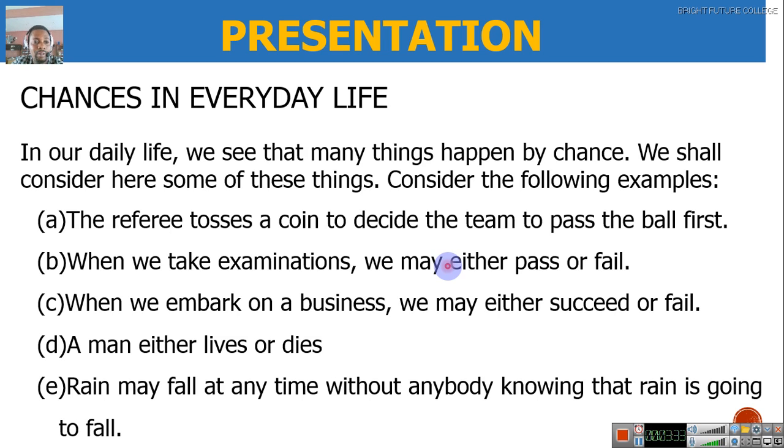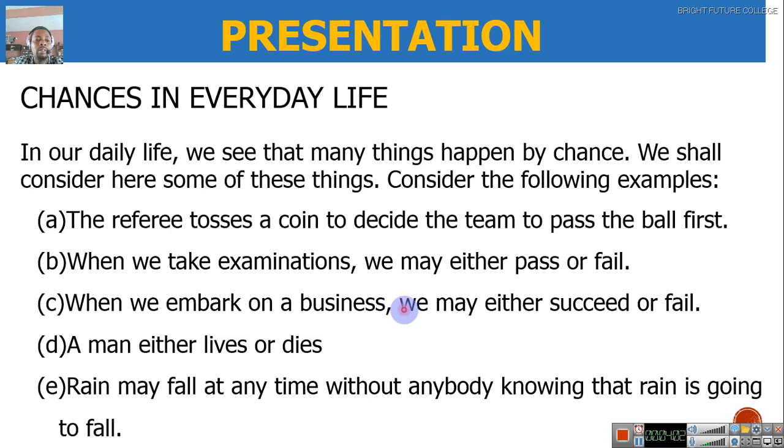Two things are involved. It's either you pass or you fail. So always endeavor to pass your examinations. Now, when we embark on a business, we may either succeed or fail. For the fact that another person is succeeding in that business does not mean that you too will succeed. And also, someone failing in a particular business does not mean that another person cannot succeed.